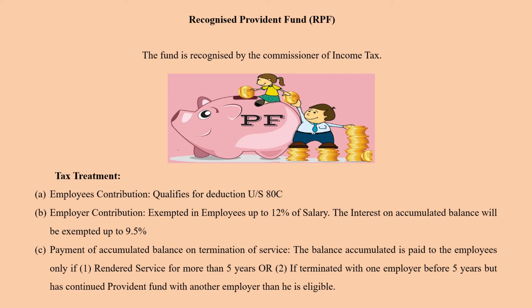But there are two conditions for him. That is, if he has worked more than 5 years, the accumulated fund will be given back. If he has worked for less than 5 years and he has continued the same fund with another employer, then he will be eligible for this payment of accumulated balance on termination of service. So this is the tax treatment that you need to remember for Recognized Provident Fund.